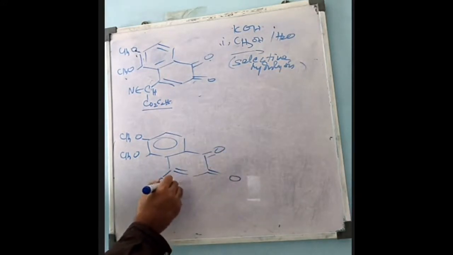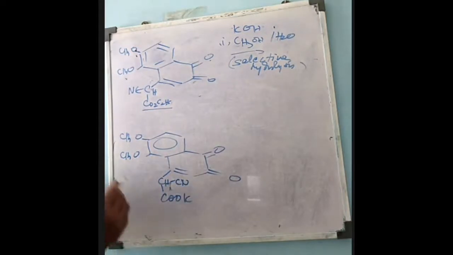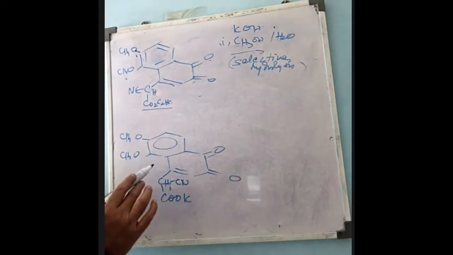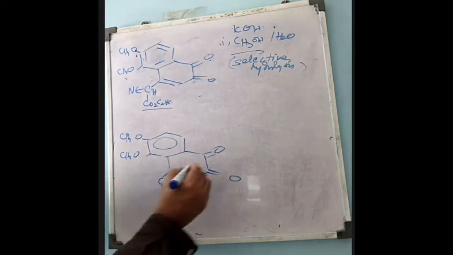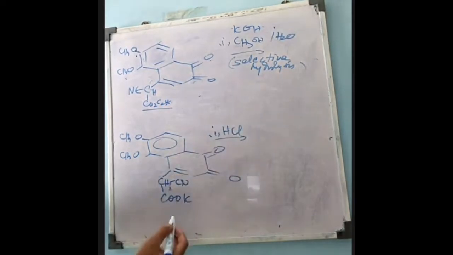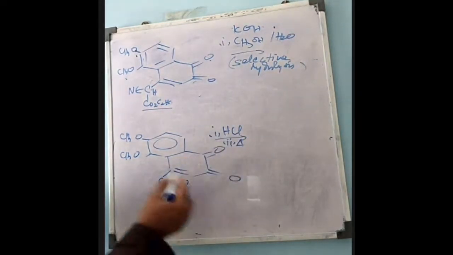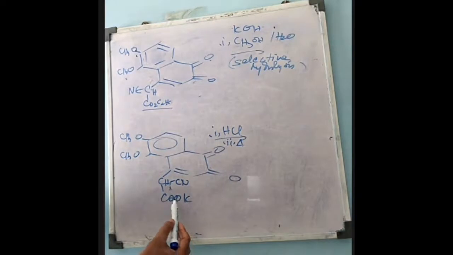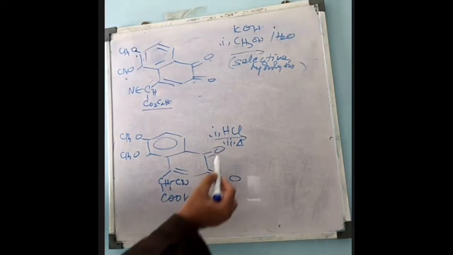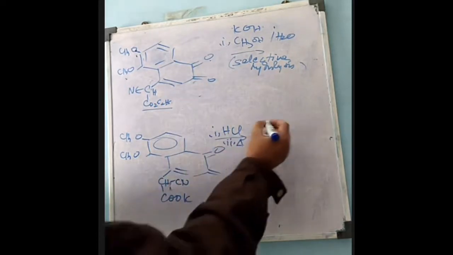Here CH2, CH, cyano group. And this will be converted to COOK: the ester is converted into the potassium salt. And when it is treated with hydrochloric acid, this salt will be converted to carboxylic acid, followed by heating. Then decarboxylation takes place. On heating, the carboxyl group will be removed in the form of carbon dioxide, and we will get this compound.